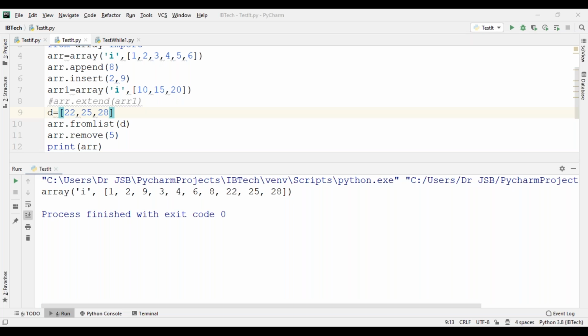Please try to understand, last in, first out. Whenever your last element is there, that is removed first.